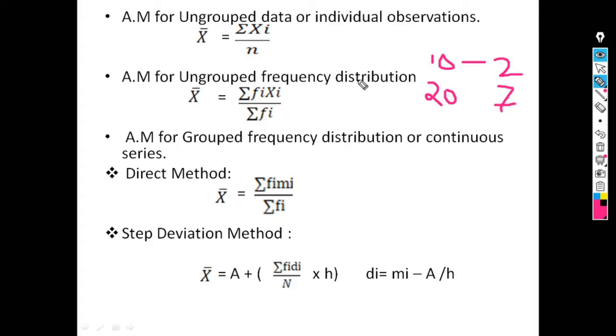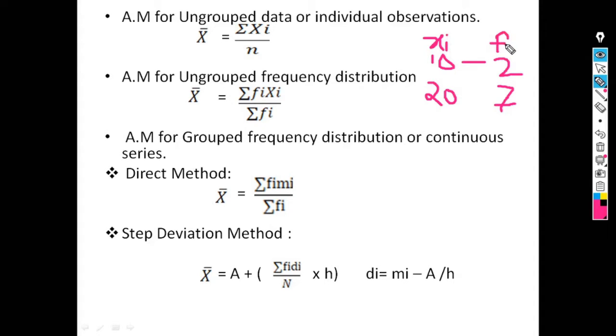For the ungrouped frequency distribution, the formula for arithmetic mean is x bar equals summation of fi into xi divided by summation of fi. The first column is xi and the second column is fi, that is, observation along with frequency.